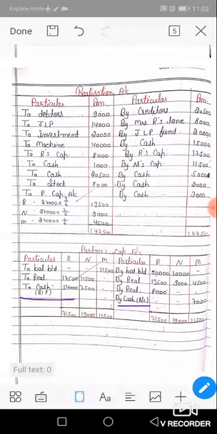Okay, first of all, R means Ramesh. Total of the credit side of Ramesh is 71,500, and in the debit side there is only a single amount 17,500. So 71,500 minus 17,500, the balance to cash is 54,000. Finally pay 54,000 to him and his account is permanently closed. In case of N, total of the credit side is 19,000. In the debit side only a single amount 11,500. Then the difference 7,500 is paid to him and the account is permanently closed.